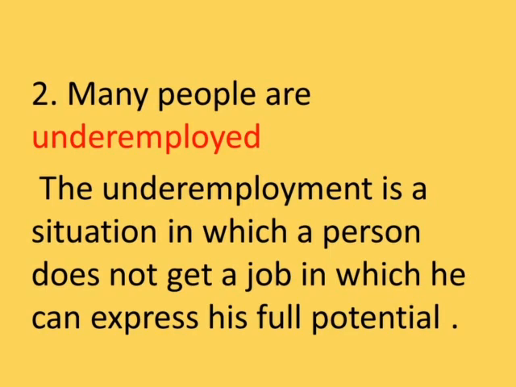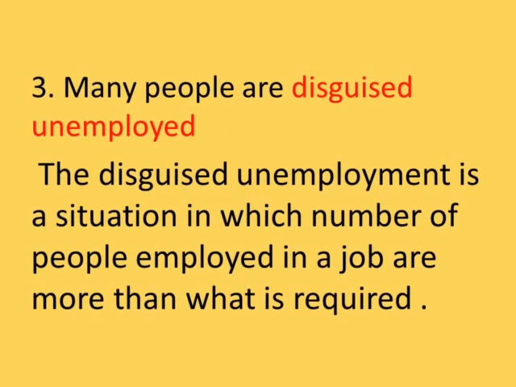If they got such a job they could produce more and earn more income, but job opportunities are not present in other sectors. This situation also reduces the total production of the primary sector.